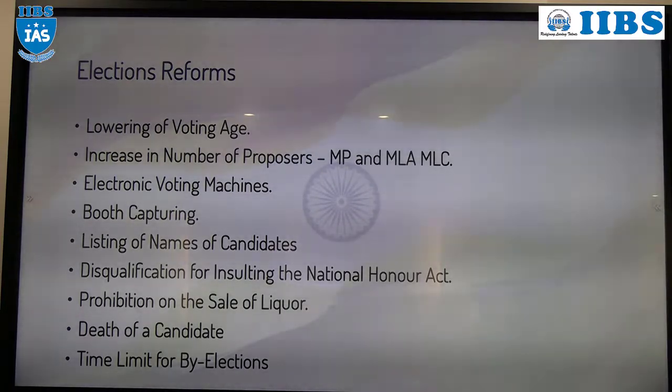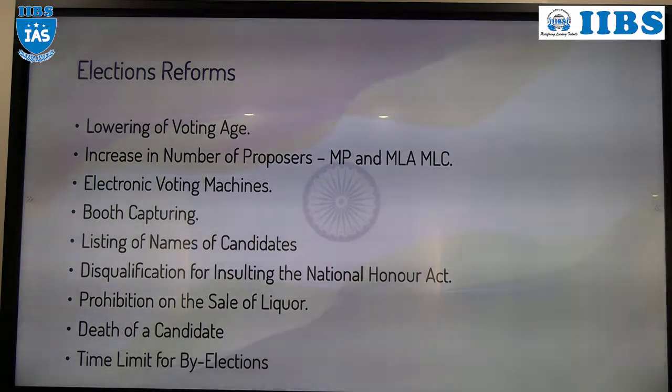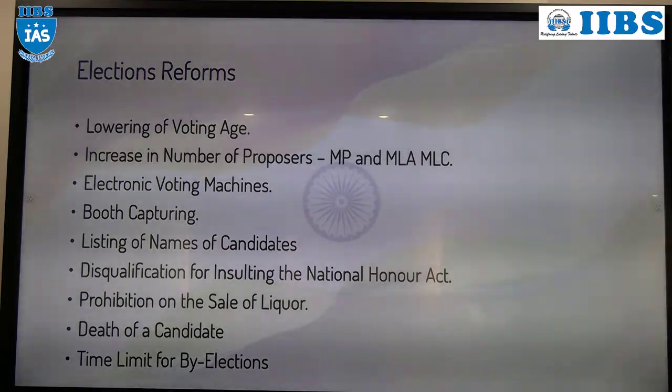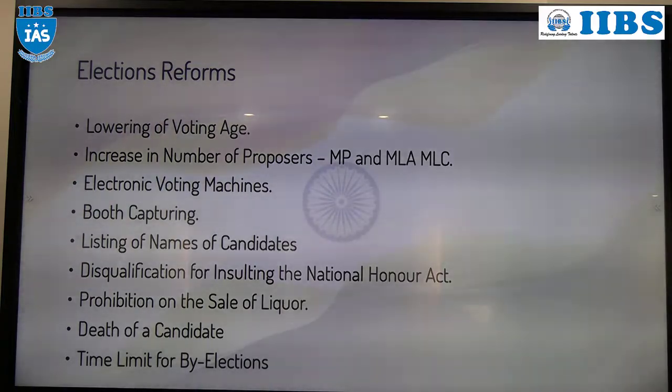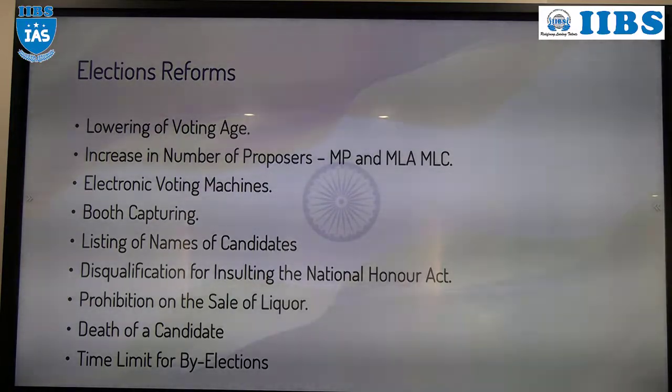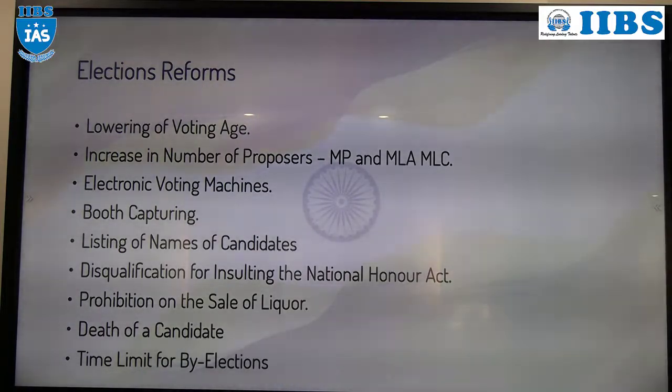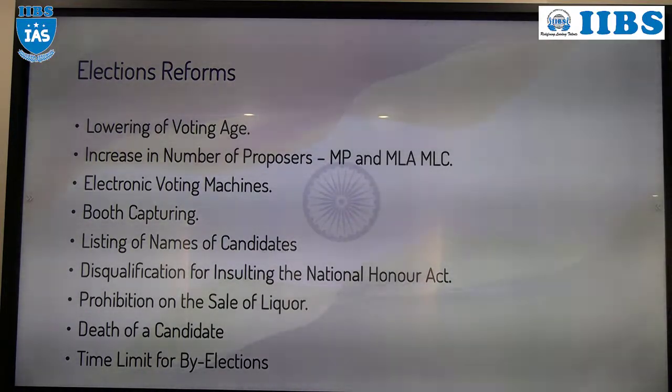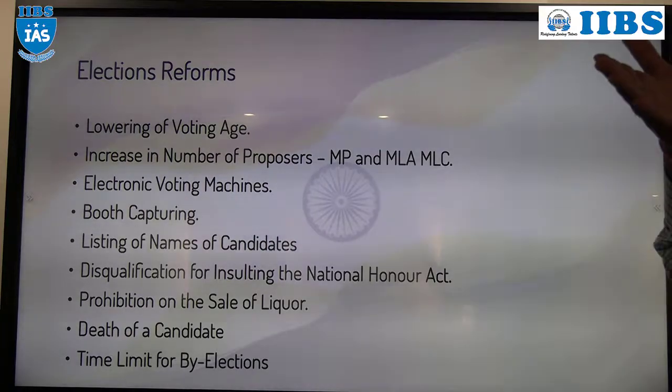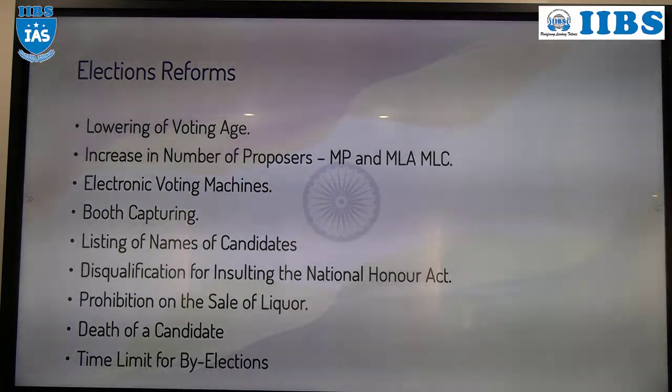That is for filing the nomination for the Lok Sabha, Rajya Sabha, MLA or MLC. What about the local level? The State will decide. Remember, we have studied. The State will determine. Now next, EVM. Before 1998, there was a ballot paper system. After 1998, the electronic voting machine was introduced. Then booth capturing. Before 1996, if there was booth capturing, the election would be continued. But after 1996, a reform was made. After 1996, if there is a case of booth capturing, the election will be cancelled.